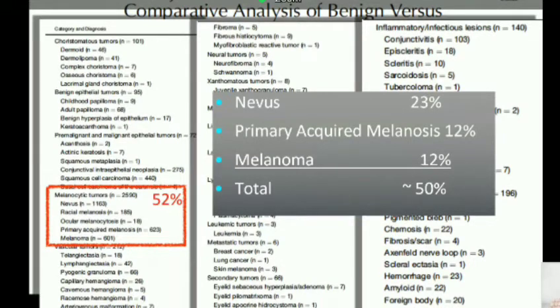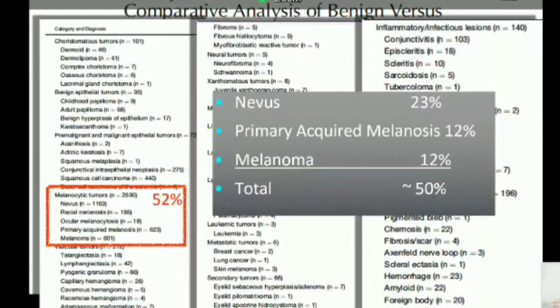Are we worried about complexion-associated melanosis or racial melanosis? Not at all. Primary acquired melanosis, very little. Nevus, no. And melanoma, we worry a lot. Let's talk about racial melanosis or complexion-associated melanosis, also called CAM. Now, how does it look?